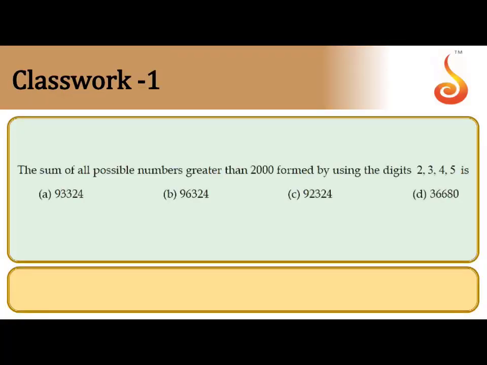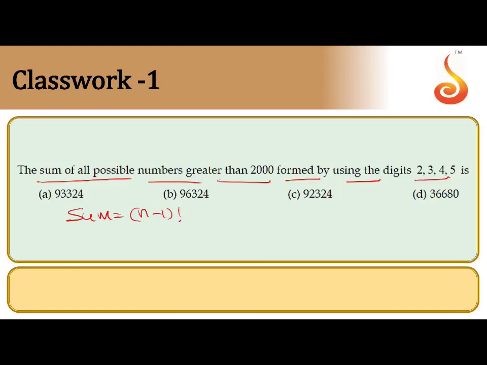The first problem: the sum of all possible numbers greater than 2000 formed by using the digits 2, 3, 4, 5. In this case, we have to find all possible 4-digit numbers and then add. That is a long process to get the solution. For that, there is a shortcut formula.